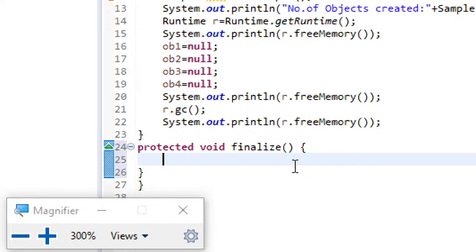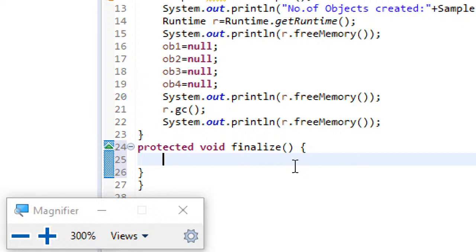That is the reason, in the majority of cases, this finalize method is used for all the close operations of files and release of any acquired resources.